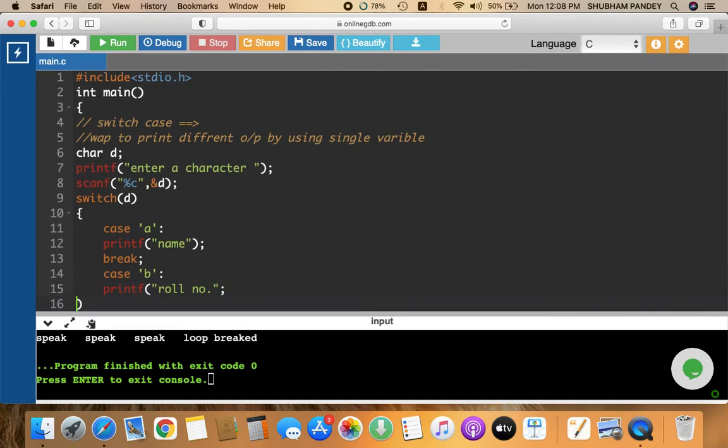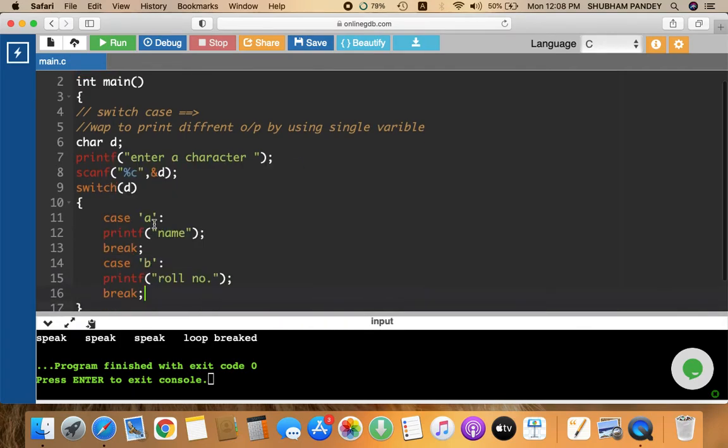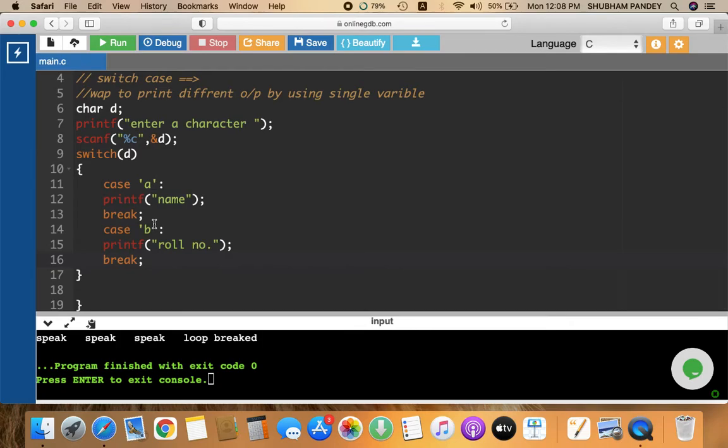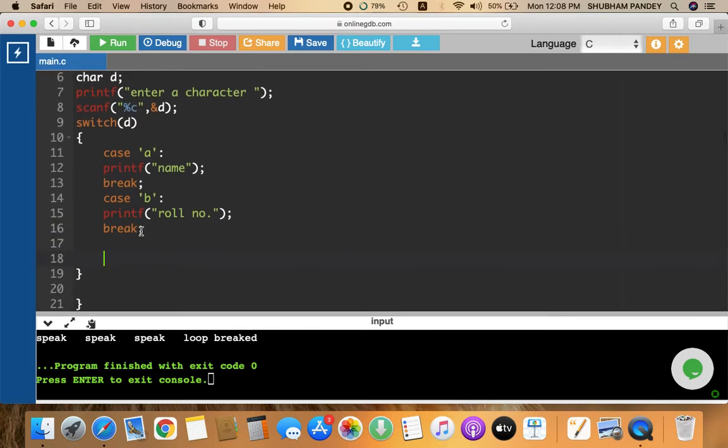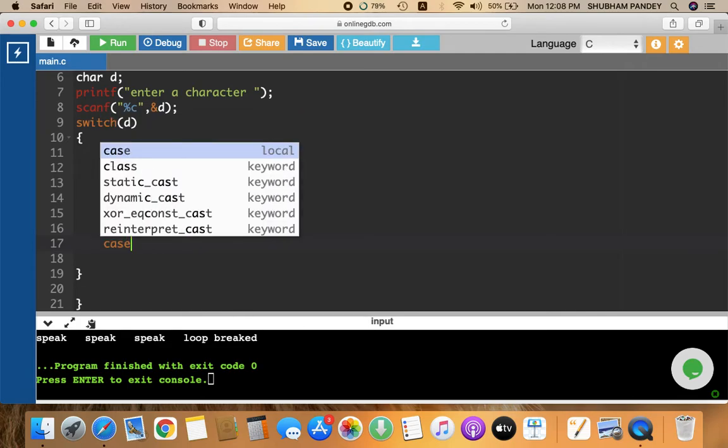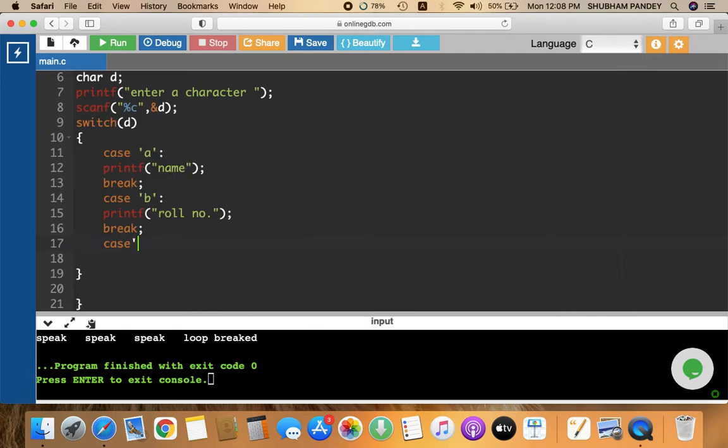Now, sorry, end of line outside the bracket, and then print here break. Okay. Now see one more thing. I want to add one more case. Okay, so case C or case E.